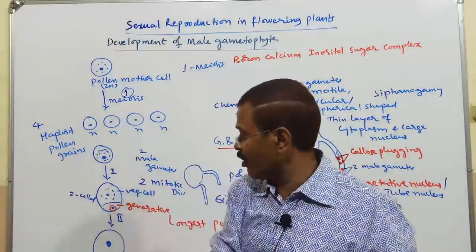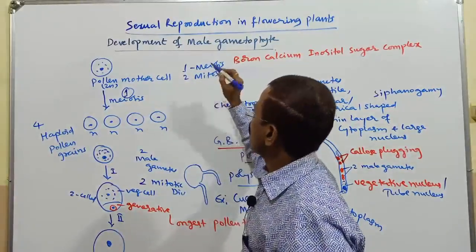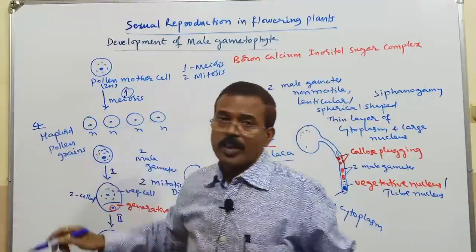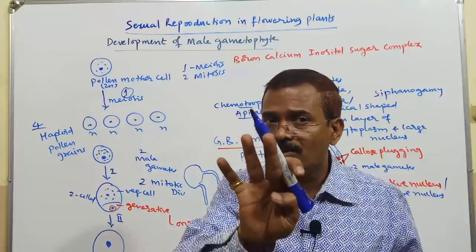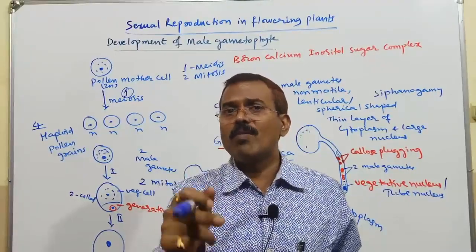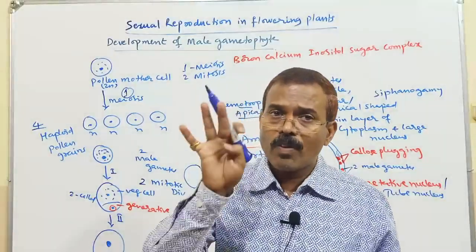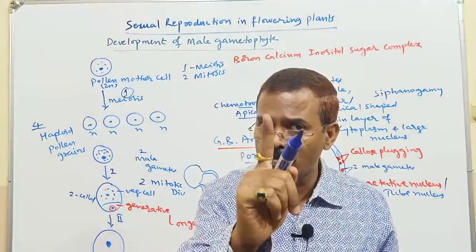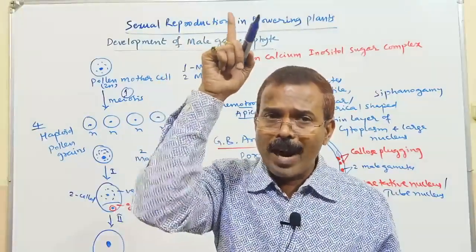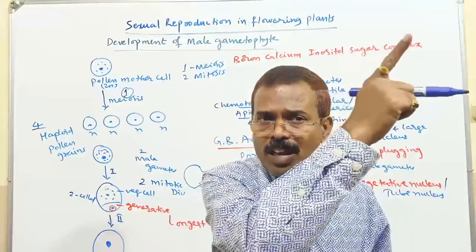And how many mitotic divisions? 2 mitotic divisions you need. How many pollen grains are there? 4 are there. Usually all the 4 pollen grains or microspores are functional. I have given yesterday one example, the members of the family Cyperaceae. In Cyperaceae, out of the 4 microspores produced from one pollen mother cell, 3 will degenerate and 1 will be functional. So one microspore mother cell will produce 1 functional microspore in the family Cyperaceae.